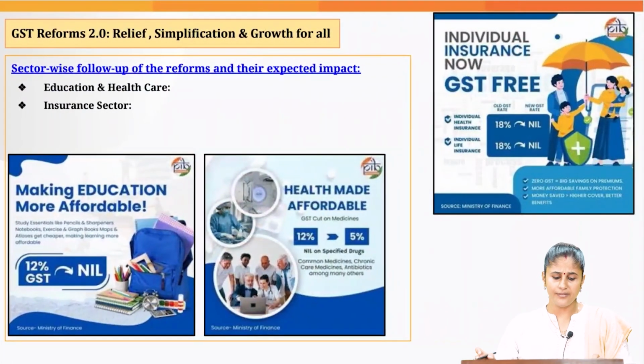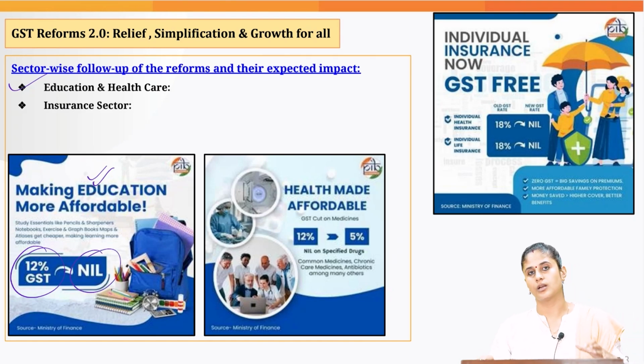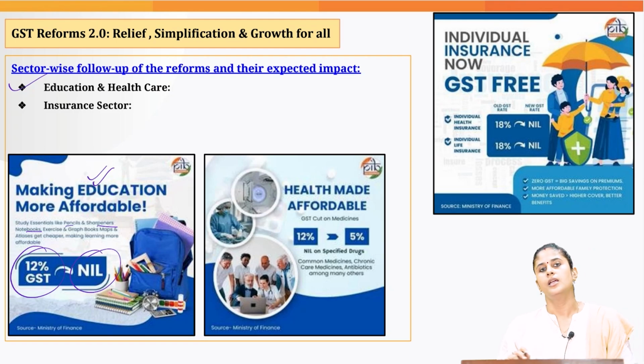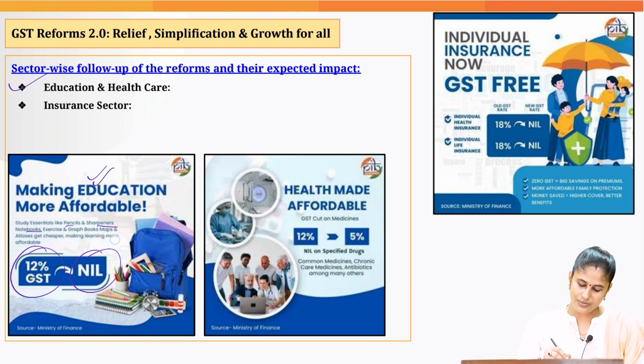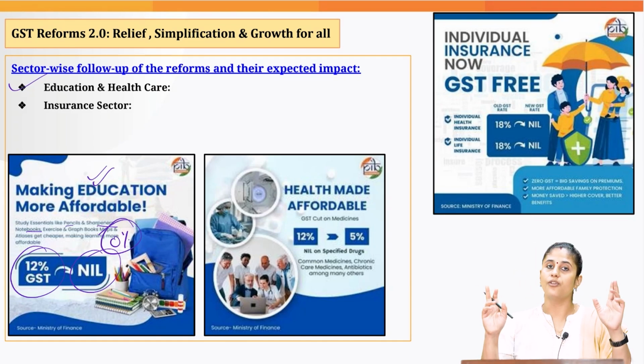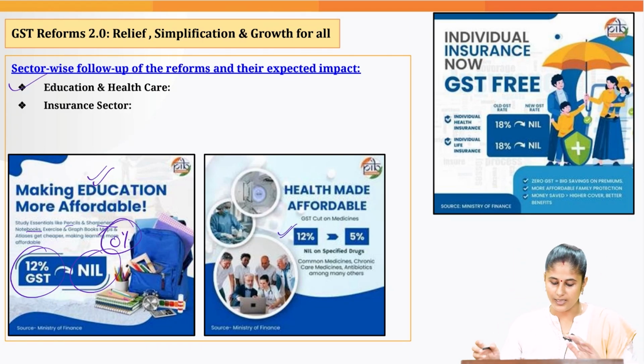Okay. Then when you talk about education and healthcare, herein the government has made education more affordable. In the majority of the commodities which are used in the education sector, like your pencils, sharpeners, notebooks, etc., therein the tax bracket has been reduced to 0%. And similarly, when it comes to healthcare, herein the government is guided by the idea of affordable healthcare, and that is what we can see. The GST rate on the majority of drugs, life-saving drugs, has been reduced from 12% to 5%.